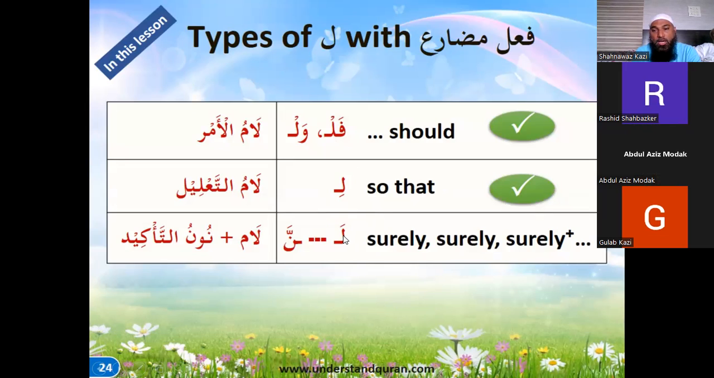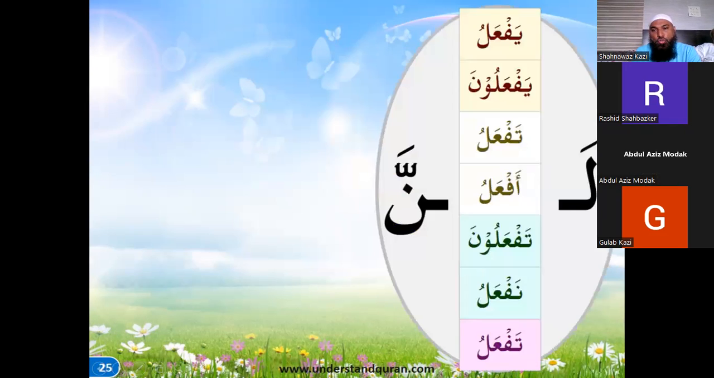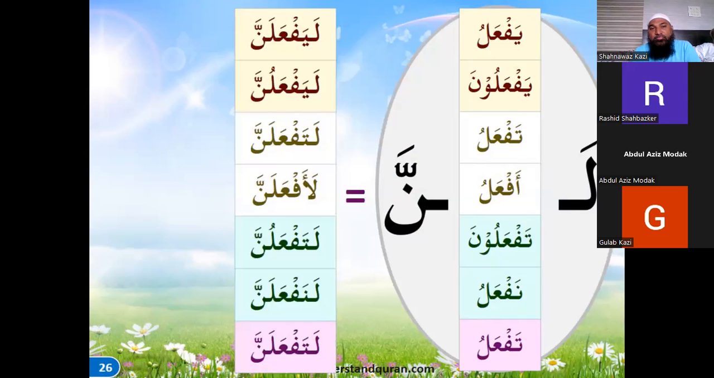we'll now do la. La also is lam ta'kid, and it comes with the noon mushaddad. So this noon will also have a ghunna. So this is lam ta'kid with a noon shadda. So yaf'alu, yaf'aluna, taf'alu, taf'aluna, af'alu, naf'alu will become la yaf'alanna, la yaf'alunna. So now the difference here is we have a,